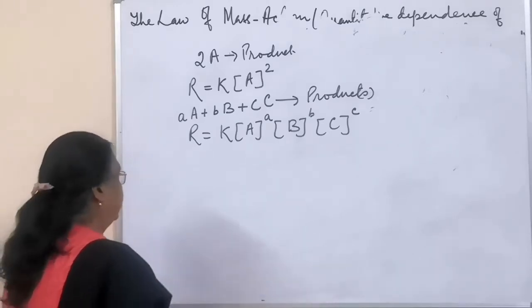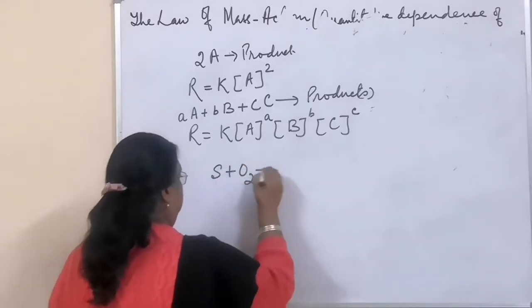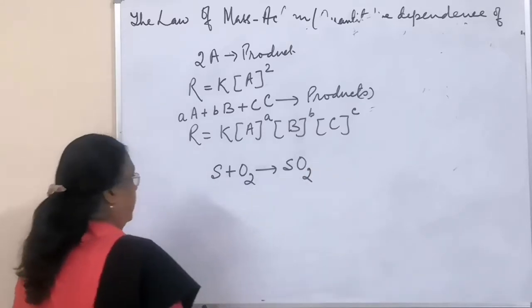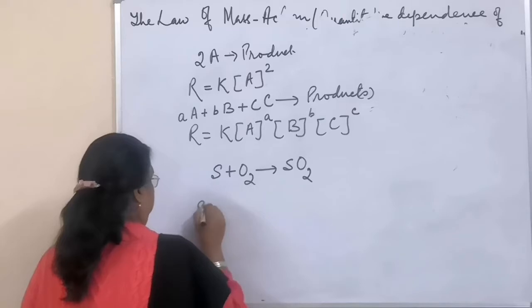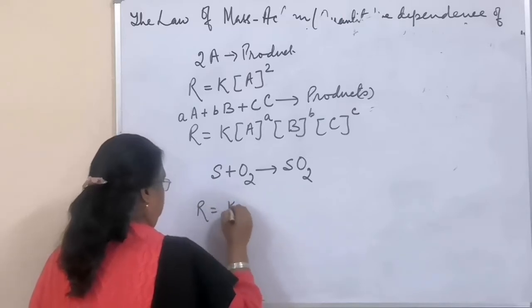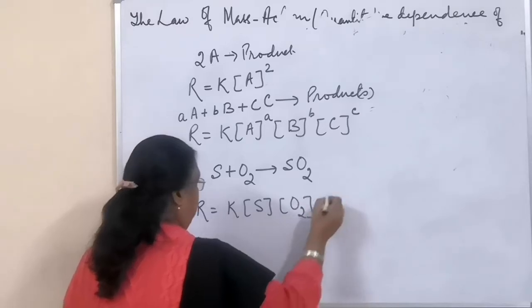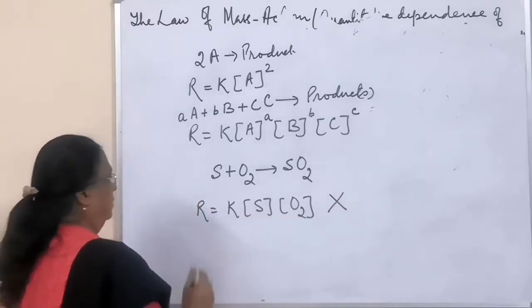Now if you have a reaction like this, sulfur and oxygen combining and giving sulfur dioxide. In this case, these two are reacted, so rate must be equal to K into concentration of this and this. But this is wrong. Why is this wrong?